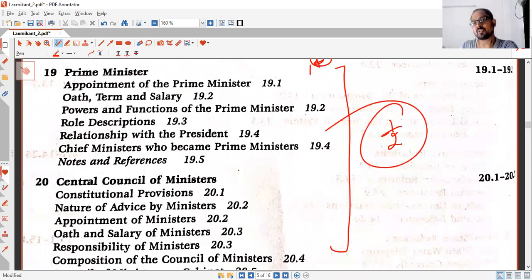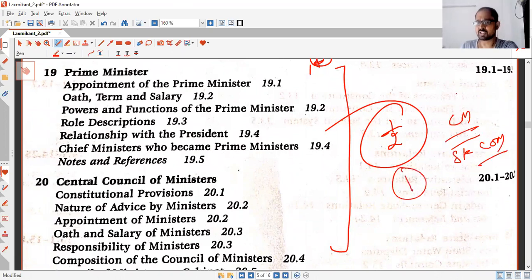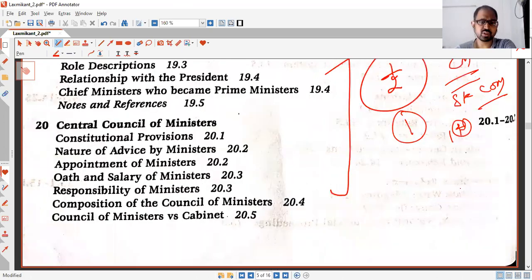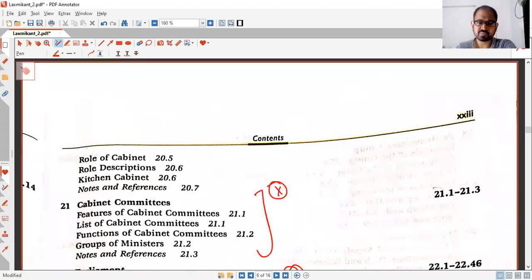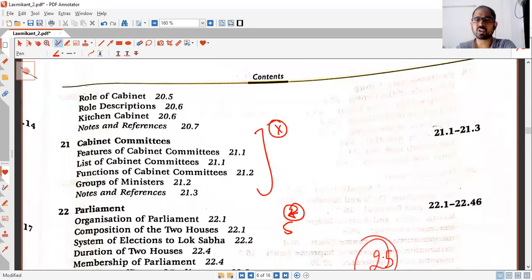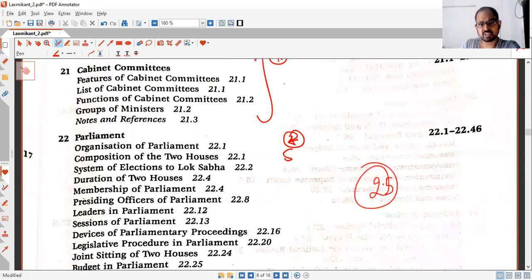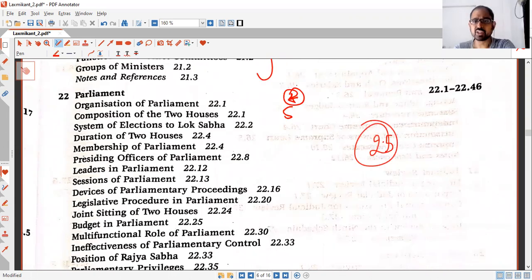You can take states, Chief Minister and State Council of Ministers. You can read all together. You can take up to 1 hour. Again, 1 star chapters, all the 4, not very important, either for prelims or mains. Not too much important. So you can just read through chapters, not more than 1 hour. Then cabinet committee is not important for prelims, it is for mains. So you can leave it for now. Also for mains, it is not that important.